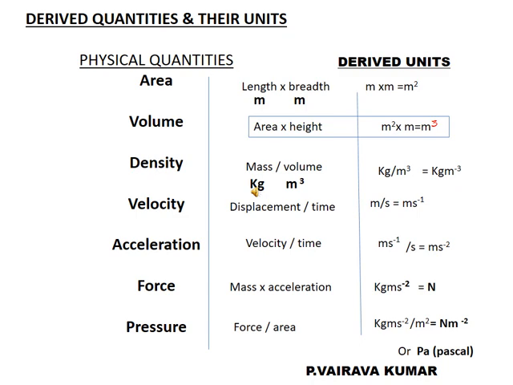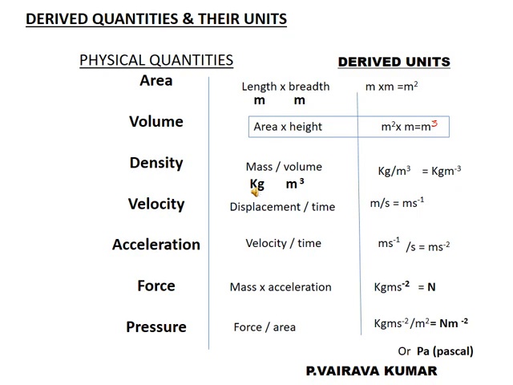Likewise, pass on to volume. What is the formula for finding the volume? To find the volume, we have a separate formula, that is area into height. Already we have found out the derived unit for area.